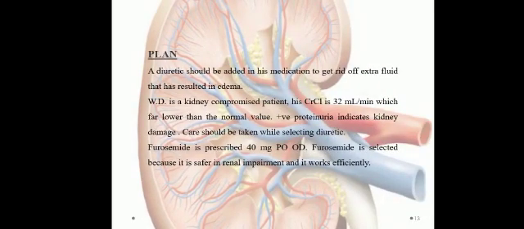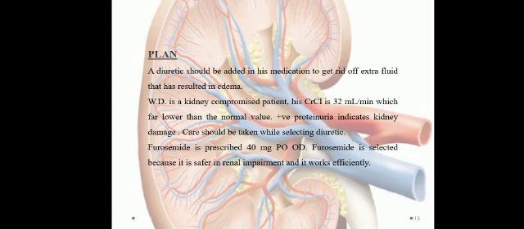Now, plan. A diuretic should be added to his medication to get rid of the extra fluid that has resulted in edema, as I already told you that diuretics are used in cases where extra fluid retention is there. WD is a kidney compromised patient, so we have to be careful in deciding the diuretic. We cannot use thiazide diuretics here because they do not give results in kidney compromised patients. So we have the choice of loop diuretics.